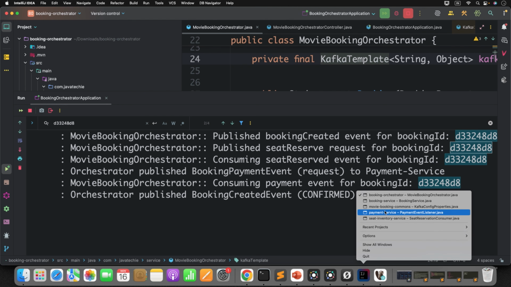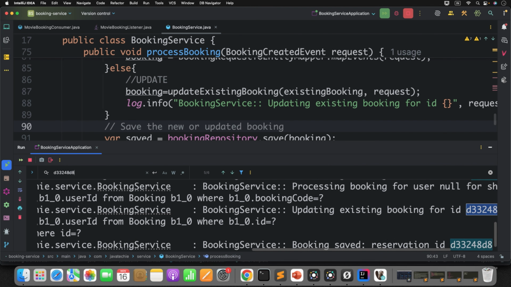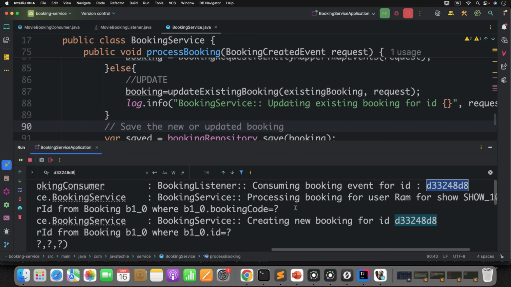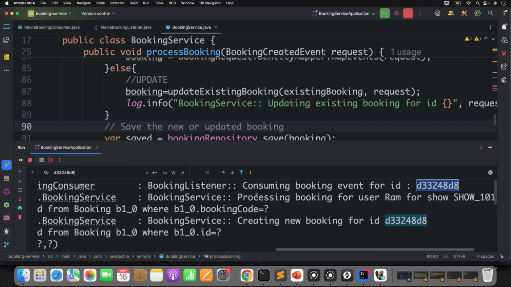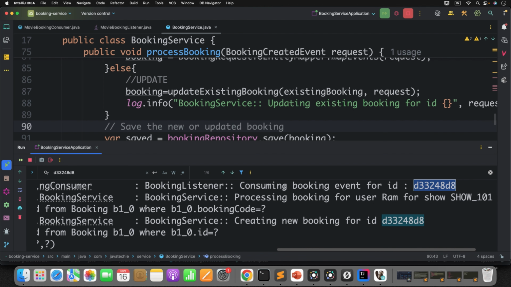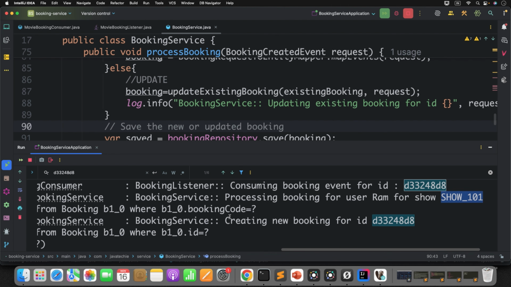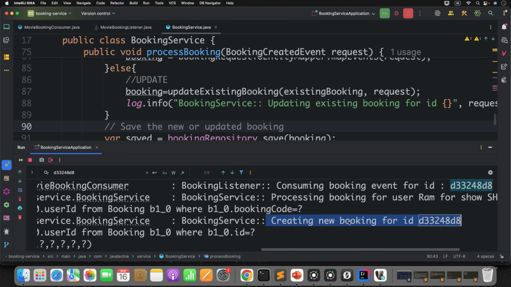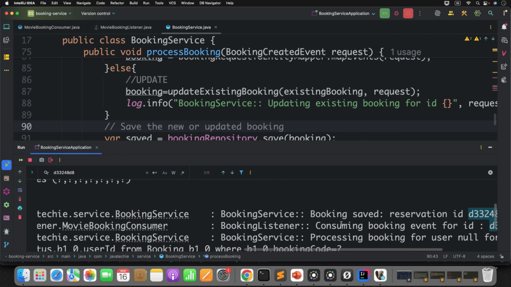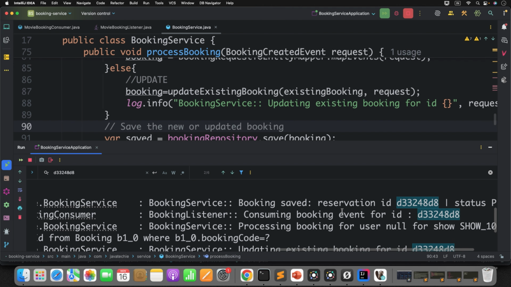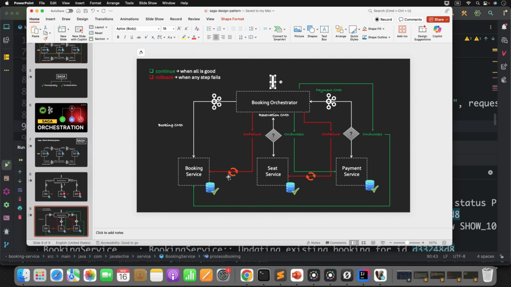Go and check in the booking service. What is the first action item? Once the orchestrator sends the booking command event, your booking service listens to that particular event, processing booking for user RAM for this show ID. Since this is a new record, it is creating a new booking. Then what next? It inserts the record. Then booking saved, reservation ID is this. Okay. Now if you go back to the flow again, the booking service consumes the booking command.